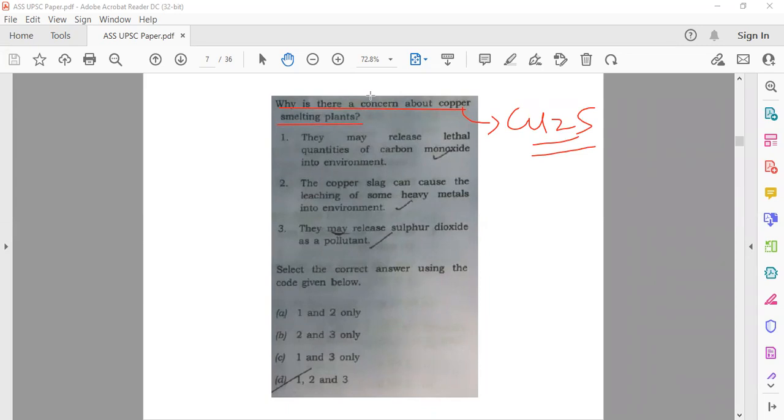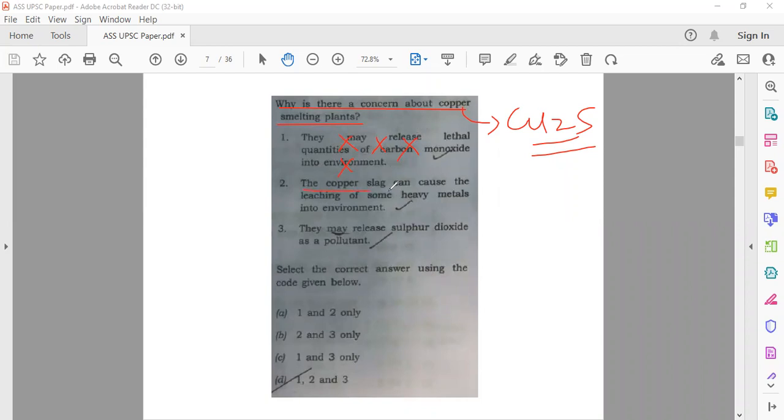They may release lethal quantities of carbon monoxide into our environment. This is not correct, because we have almost complete combustion, so there is no emission of carbon monoxide in such smelting. So option one is ruled out for sure.